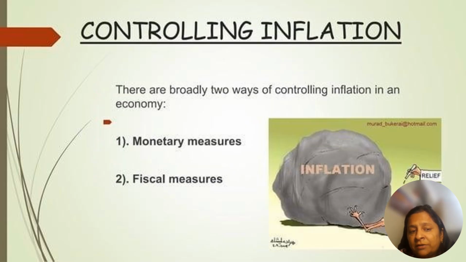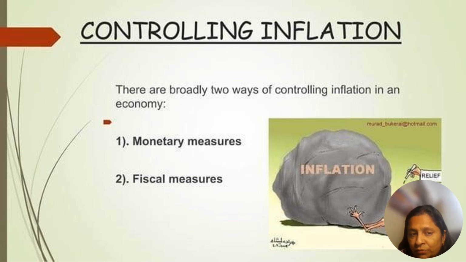To control inflation, we have two measures: monetary measures and fiscal policy. Monetary measures are given by the RBI, or you can say the central bank of any country, which increases the CRR ratio, or changes the rate of interest. This is short term, but fiscal measures are for the long run, and are given by the government.